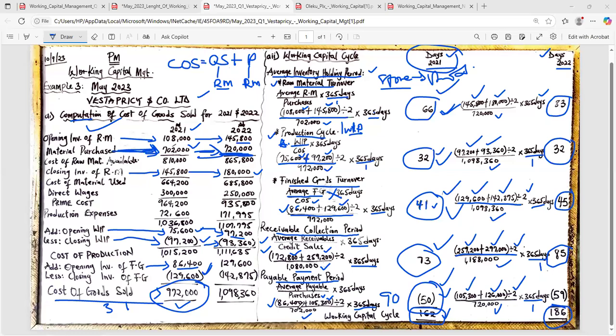Yes, that is qualitative. That is other factors. That does not entail the computation. That is outside computation. Okay. If you like, go and employ more marketing team. If you like, go and call Davido to be your brand ambassador so you can sell more. If you like, go and do any other thing. It's fine. But calculation-wise, this is the calculation decision making that we have here.